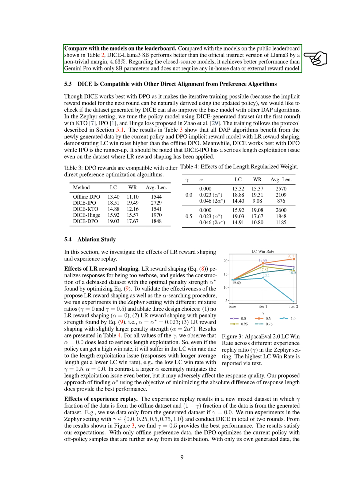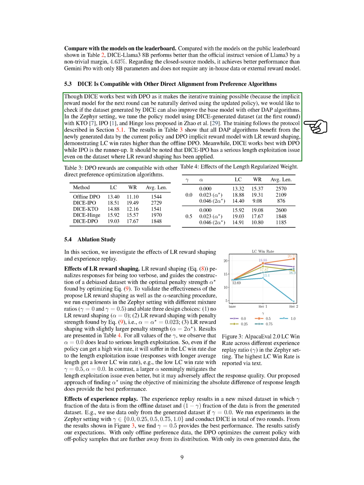Section: DICE is compatible with other direct alignment from preference algorithms. In this section, we explore how DICE can work alongside other direct alignment from preference (DAP) algorithms. While DICE is most effective with DPO due to its support for iterative training, we want to see if the dataset produced by DICE can also enhance the base model with other DAP algorithms. In our experiments in the Zephyr setting, we fine-tune the policy model using the dataset generated by DICE with KTO, IPO, and hinge loss. The training process follows the setup protocol described earlier.